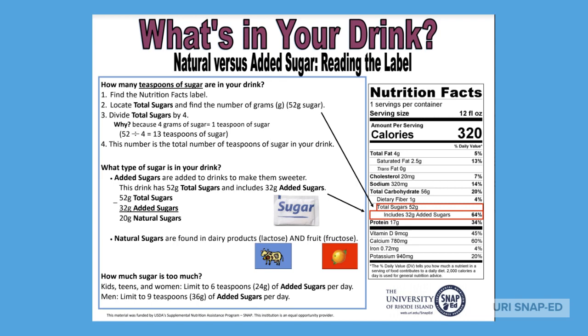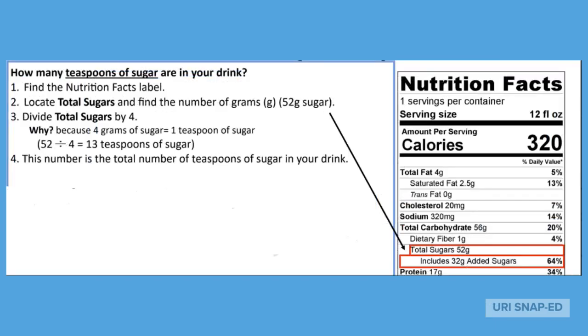The nutrition facts label shows us how much added sugar is in our drinks and food. Notice in the image the arrow pointing to where the added sugar is. Here we zoomed in on the directions. The first step is to find the nutrition facts label. Step 2, locate total sugars and find the number of grams. In this example, it has 52 grams. Step 3, divide the total sugars by 4 because there are 4 grams of sugar in 1 teaspoon of sugar. 52 divided by 4 equals 13, or 13 sugar packets in this product.